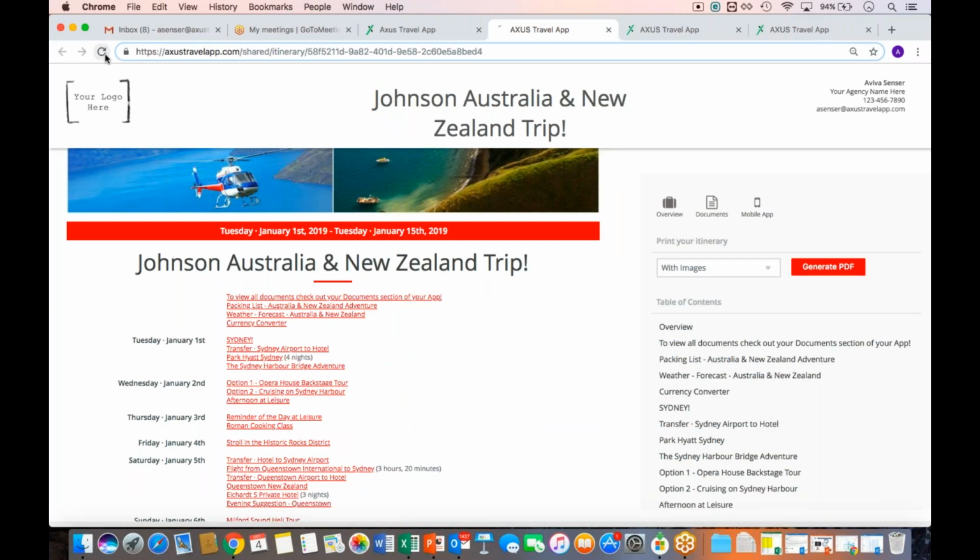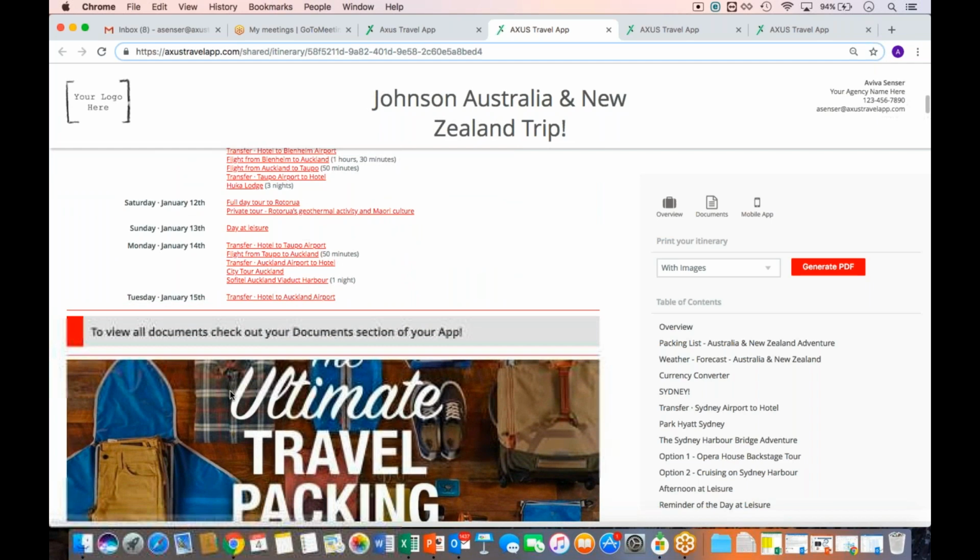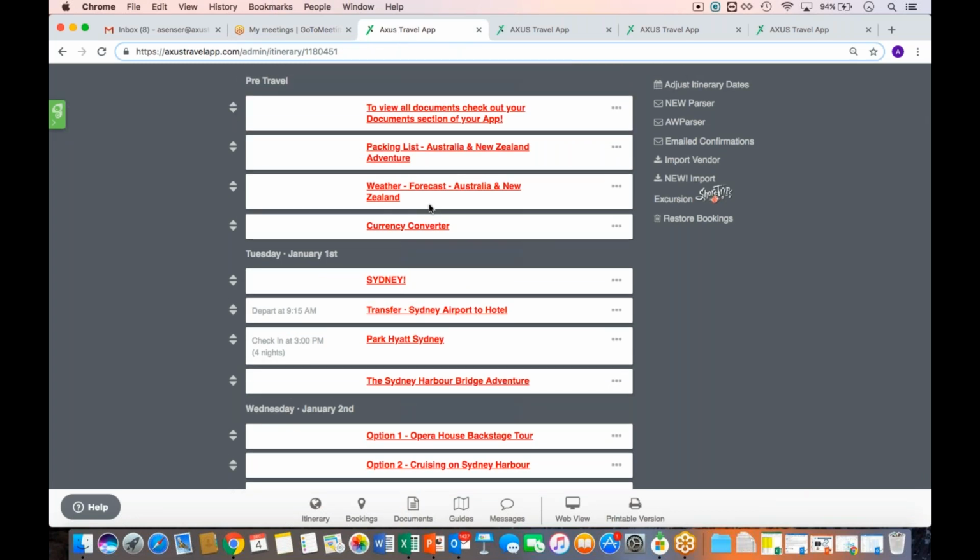So if we go back to that web view and I refresh, you'll see that it removes it from the table of contents. We don't necessarily need to have that title or all that kind of wording in the table of contents, but they're still greeted to that statement or that message as soon as they scroll down to the day-to-day. Just another suggestion for those that might have been looking for something to help break up that web view or emphasize information even further than that high priority. It's a great way to do it.